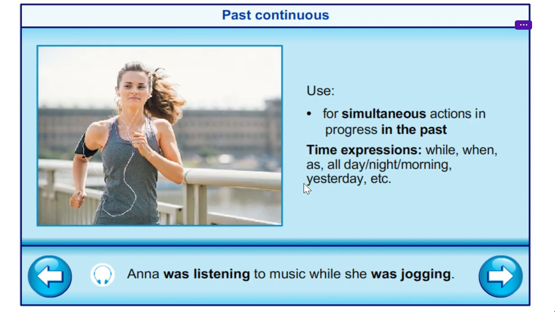The past continuous is for simultaneous actions in progress in the past, like two actions together. Look at this. Anna was listening to music while she was jogging. Both of these actions are in the past continuous.